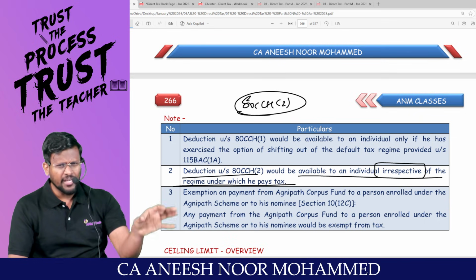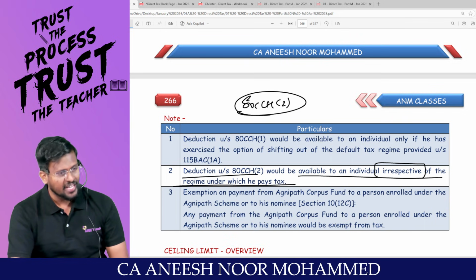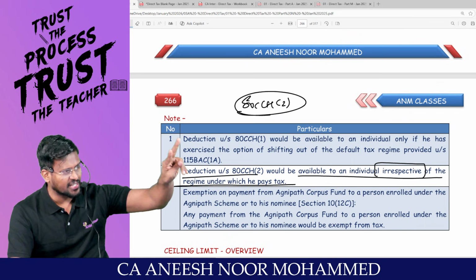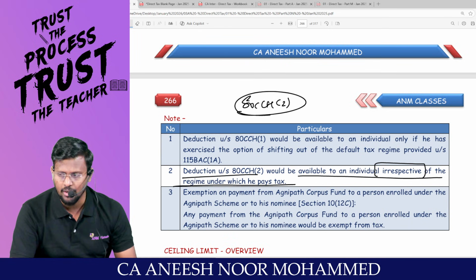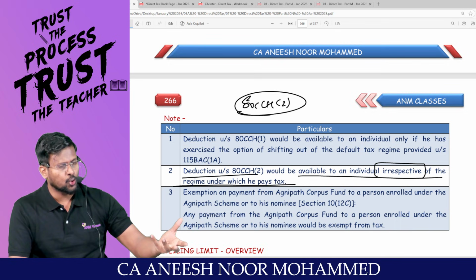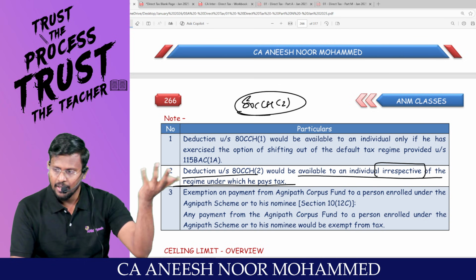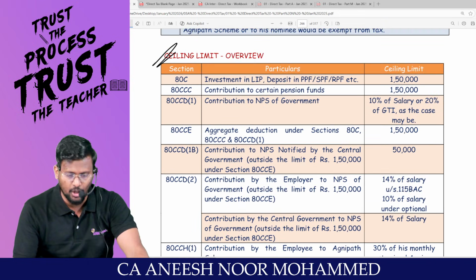That means the employee's contribution to Agniveer will be allowed as a deduction under 80CCH subsection 1. Employer's contribution can be claimed as a deduction under 80CCH subsection 2. 80CCH subsection 1 will be allowed as a deduction only if the employee is under the optional tax regime, whereas 80CCH subsection 2 will be allowed as deduction, sir, irrespective of the tax regime. This one table will be helpful for you before the day of examination.